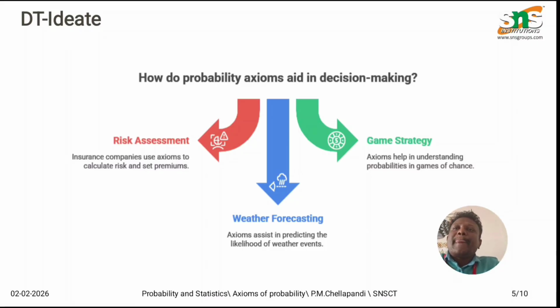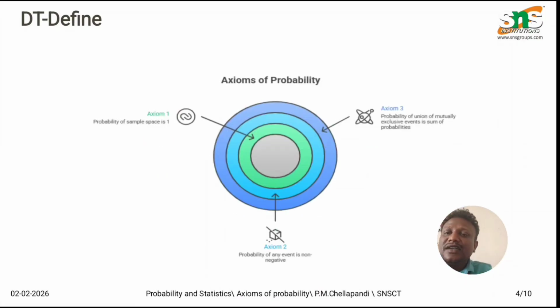Before that, let's look at these three axioms in detail. The first axiom says P of A is always greater than or equal to 0. In the second axiom, P of S is equal to 1, which means the probability of the entire sample space is equal to 1.